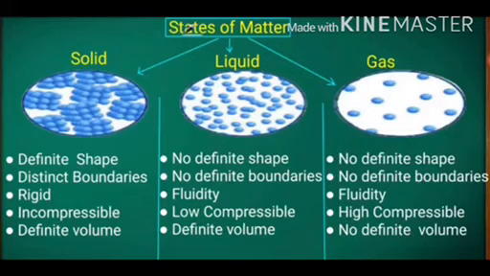Now, liquids have no definite shape, no definite boundaries, fluidity, low compressibility, and definite volume. Liquids do not have a fixed shape but have a fixed volume. The interparticle forces of attraction in liquids are strong enough to keep the particles together, so they have a fixed volume. But these forces are not strong enough to keep the particles in fixed positions. Therefore, liquids do not have a fixed shape, but take the shape of a vessel or container.